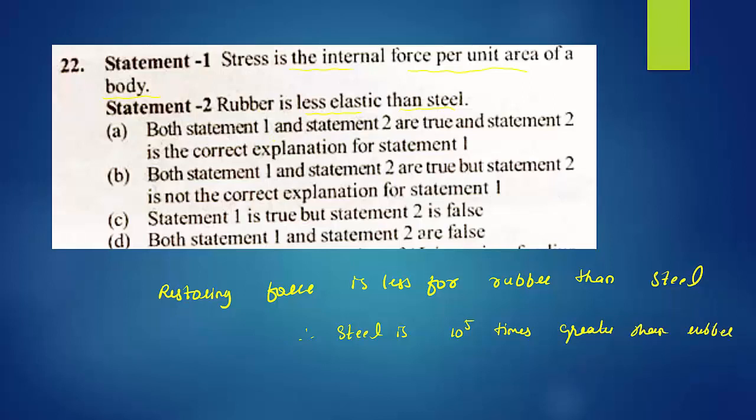Both statement 1 and 2 are true. Yes, both are true. Statement 2 is the correct explanation of statement 1? No, this is wrong. Go for option B: both statement 1 and statement 2 are true, but statement 2 is not the correct explanation for statement 1. Statement 2 does not explain statement 1, because the internal force is very less for rubber, so elasticity is less. It is not a proper explanation for statement 1. So option B is the right answer.